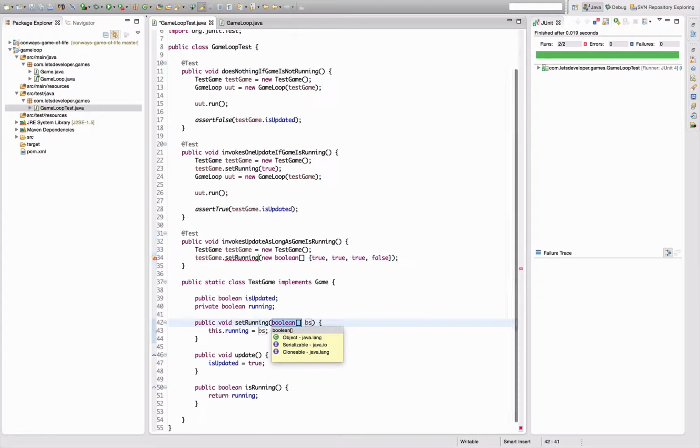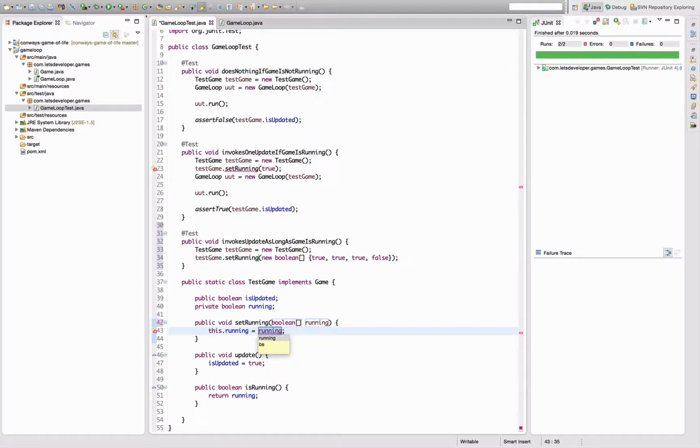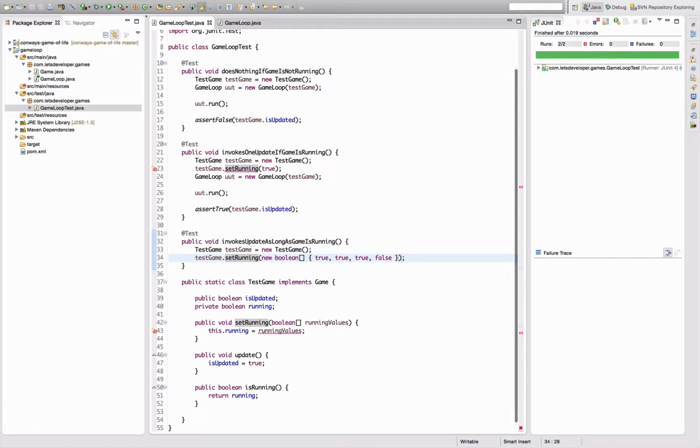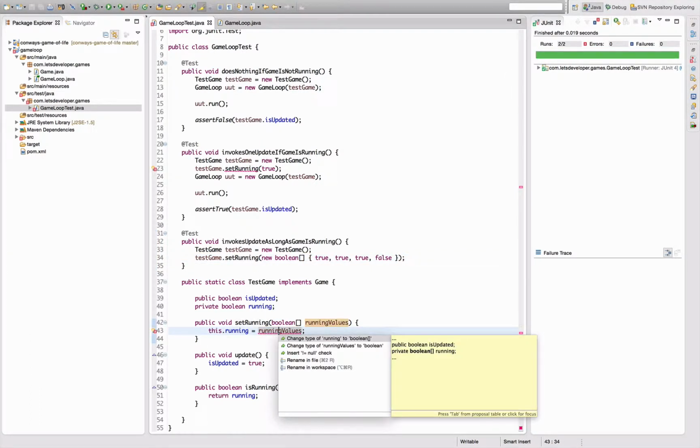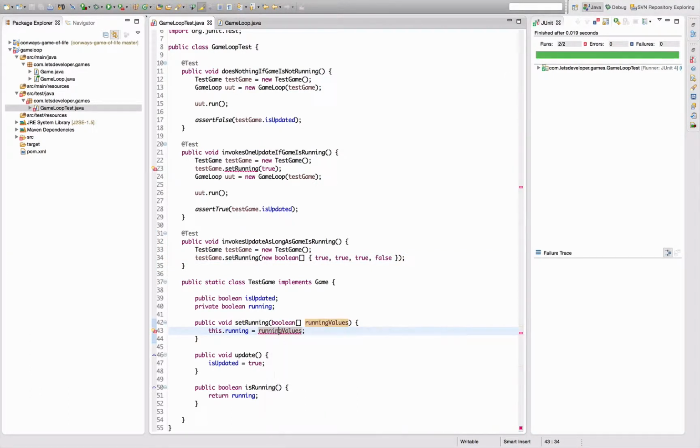So I would like to change the method to the new type, running values here. Of course, then I need to change the type of the field up here too.